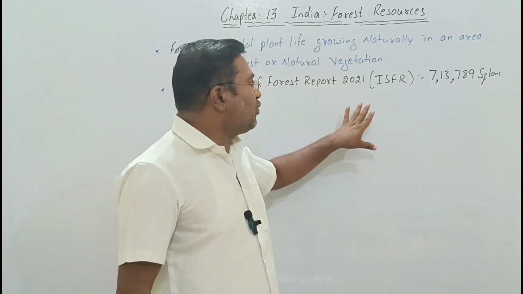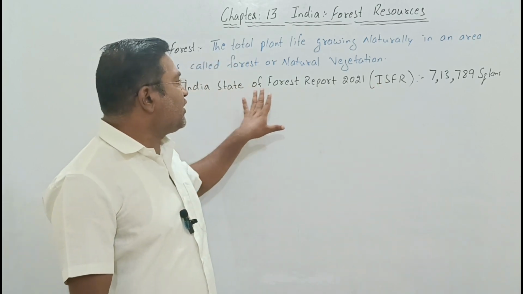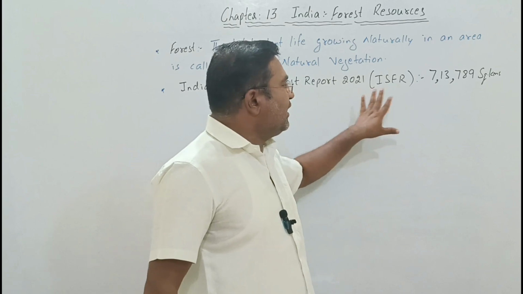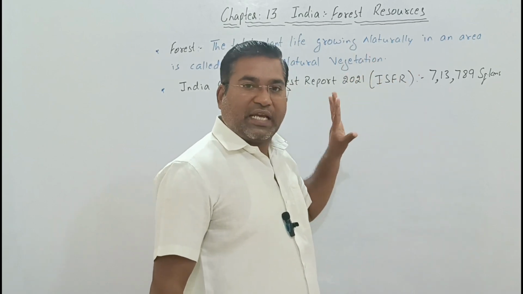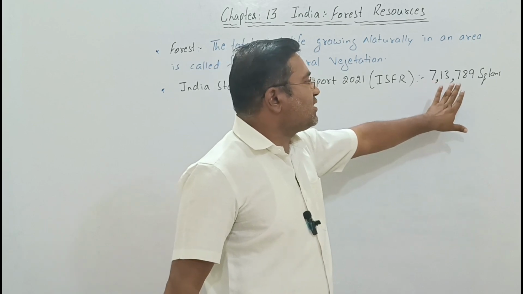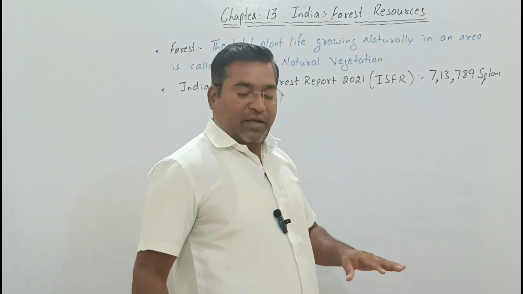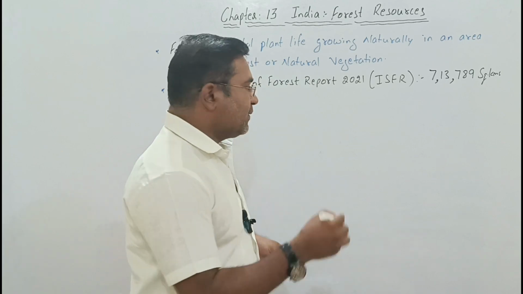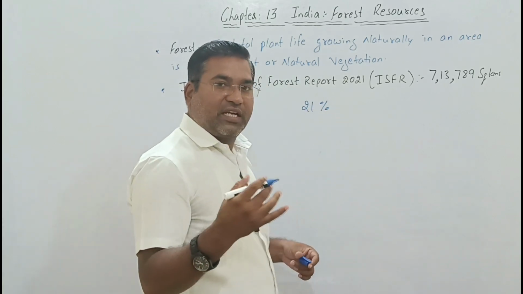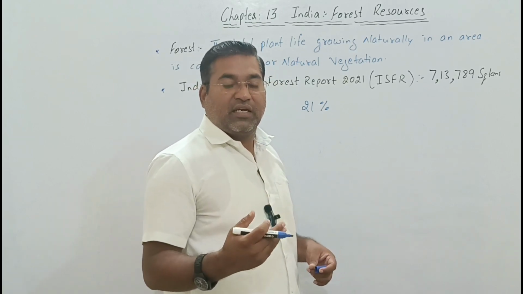So according to the ISFR, Indian State of Forest Report, in the year 2021, the forest area in India has spread to about 7 lakh 13,789 square kilometers. Presently, about 21 percent of the area is covered by forest, where Madhya Pradesh stands at the highest covered area.